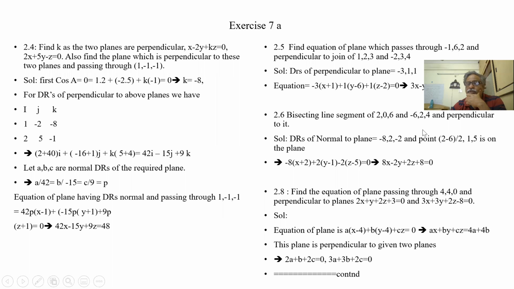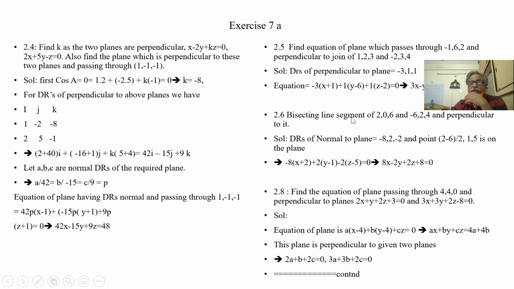This is minus 2, 2 minus 0, 2 by 2 is 1. 6 minus 4, 6 plus 4, because this is a bisector. So 2 plus 0 by 2 is 1. 6 plus 4, 10 by 2 is 5. So this is the point on the plane.